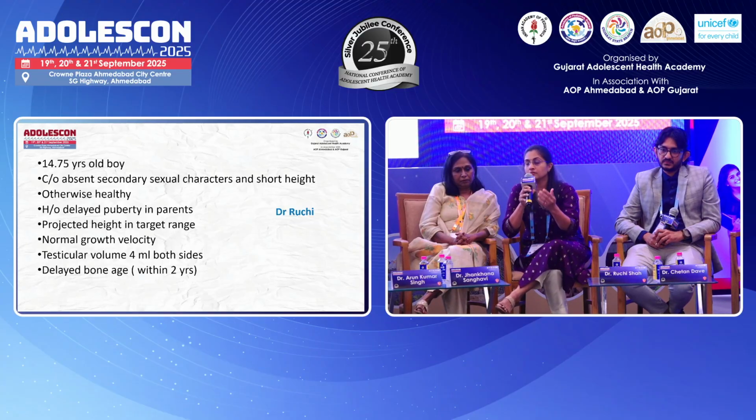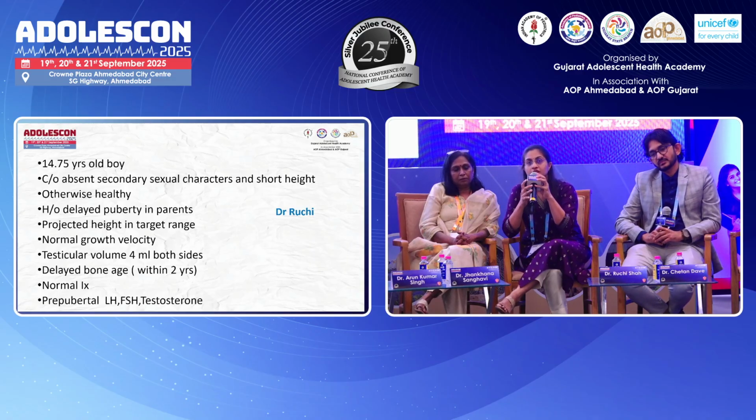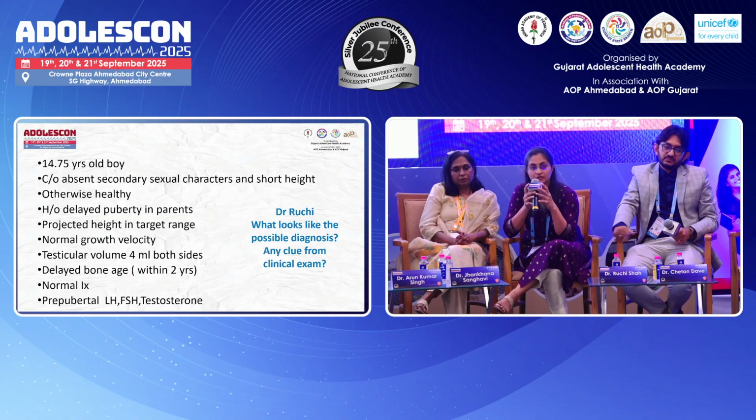A single note about the bone age: we typically do a left hand x-ray, and we look at the epiphyses, their shape and the fusion, to see what chronological age the bone age is matching. If the child's bone age is 13 years, we would plot the current height of 145 at 13 years to see where the bone age is, and it will tell us about the growth potential of the child.